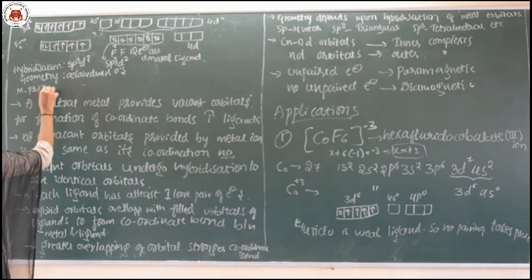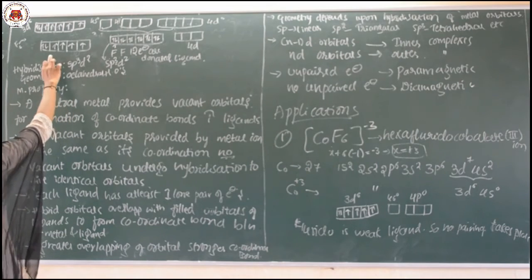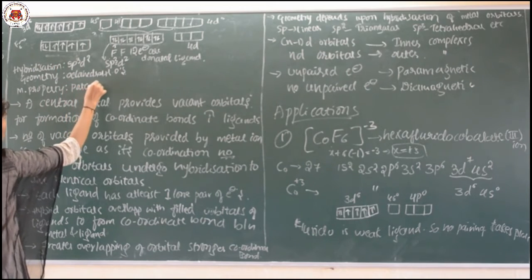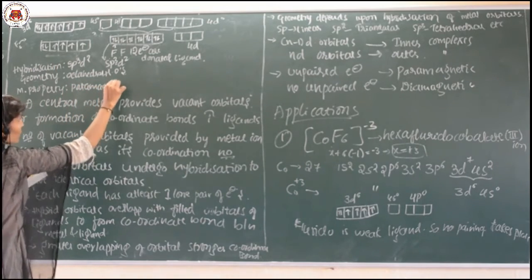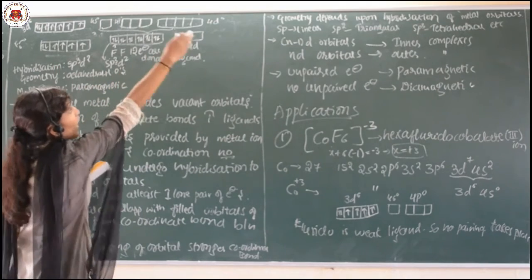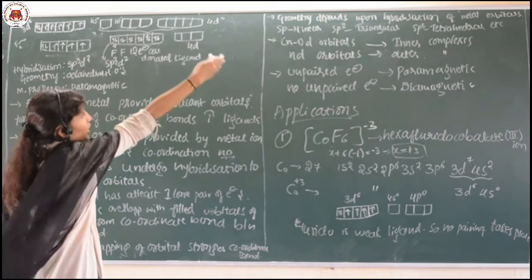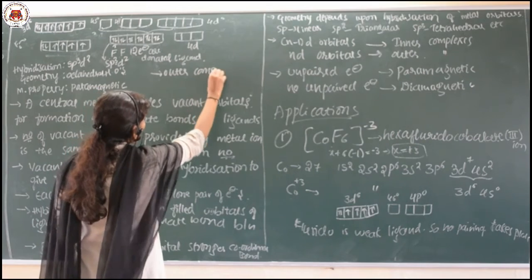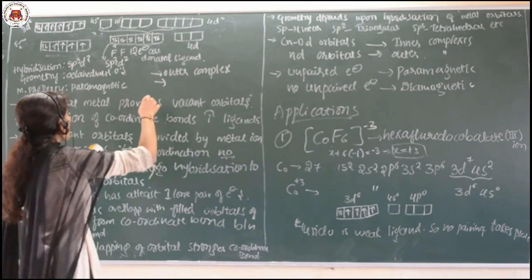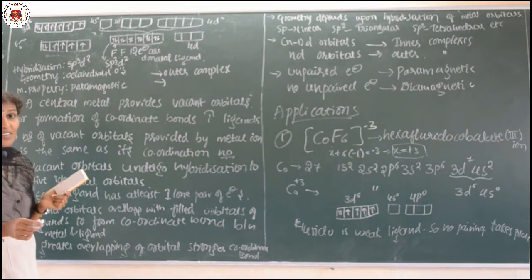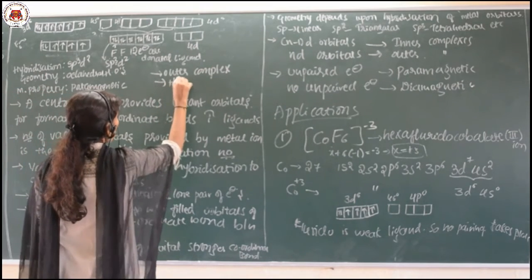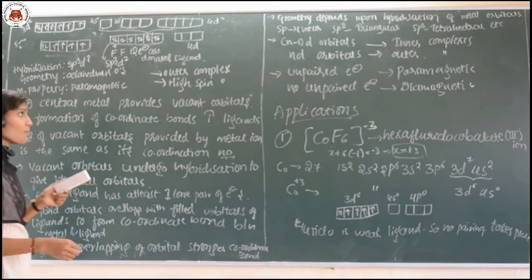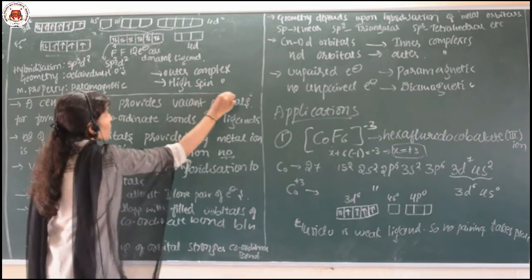Magnetic property. I told you, if there is a presence of lone pair of electrons in the metal, it is paramagnetic. And it utilizes outer d orbitals, so it is an outer complex. And here many lone pairs of electrons are there, so it is also a high spin complex. So, these are the points explained on the basis of VBT.